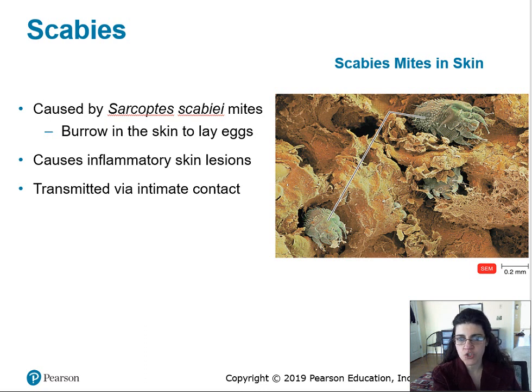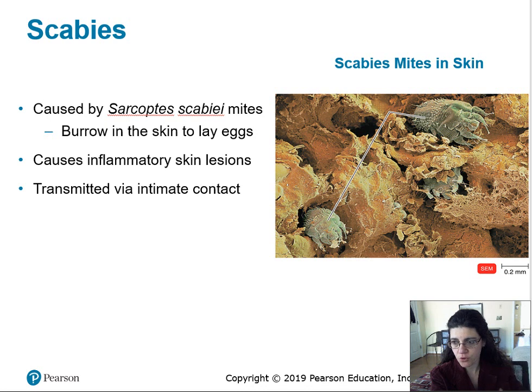There are two special parasites that can infect the skin. One is scabies. Scabies are usually characterized by intense itching and a pimple-like skin rash. And these inflammatory lesions happen and the skin is already broken when the mites are able to burrow their eggs in the skin, okay?